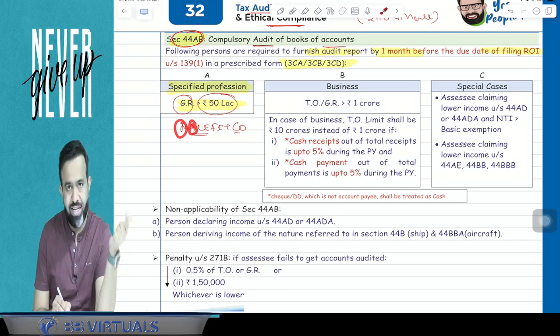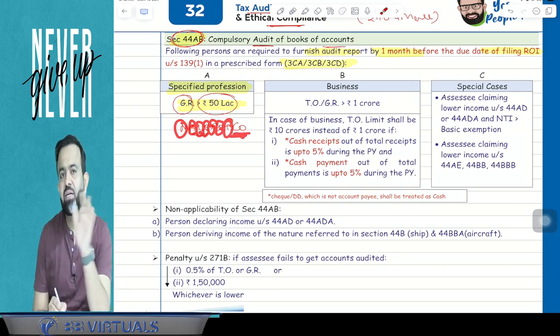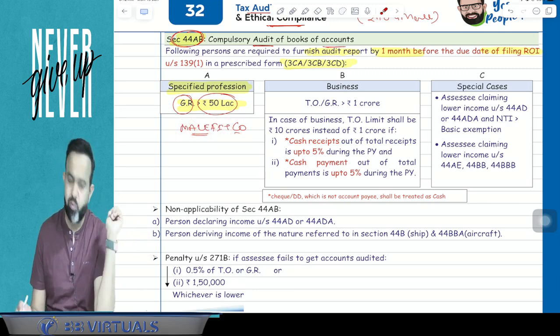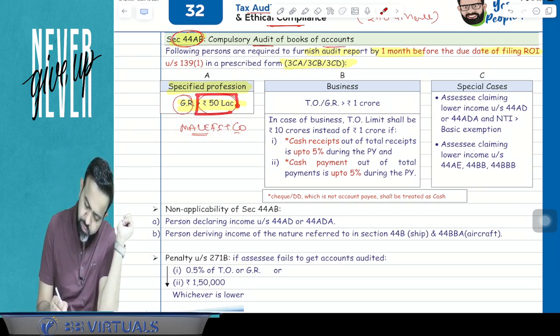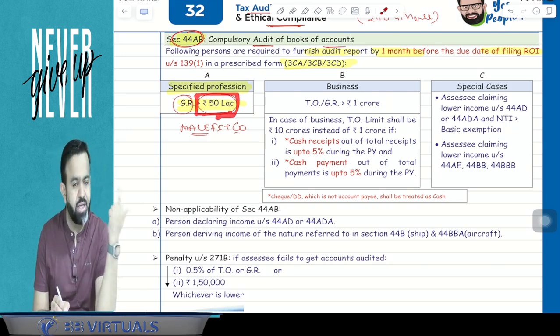A means accountancy and architectural, L means legal, E means engineering, F means film artist, I means interior decorator, T means technical consultancy, and CO means company secretary. So they are covered in the specified profession. If your gross receipt of a specified profession is more than 50 lakh rupees, then your accounts are required to be audited.